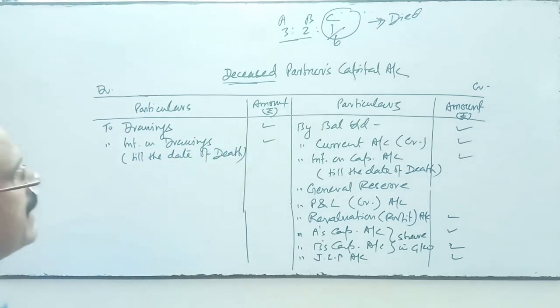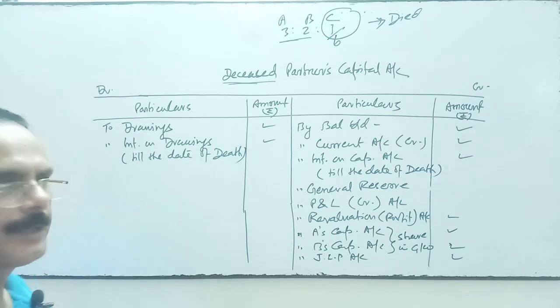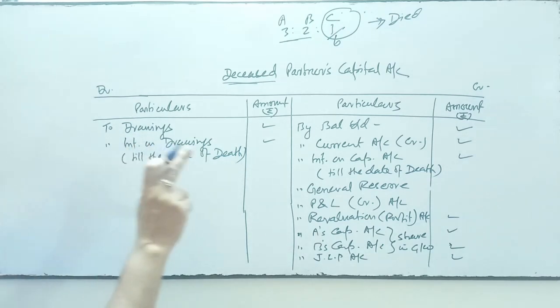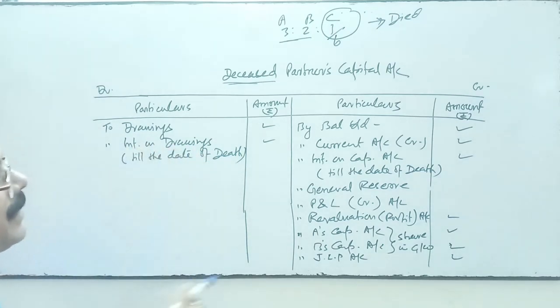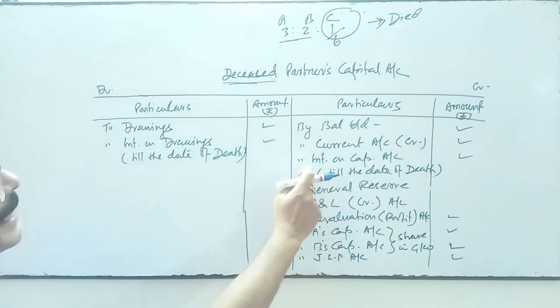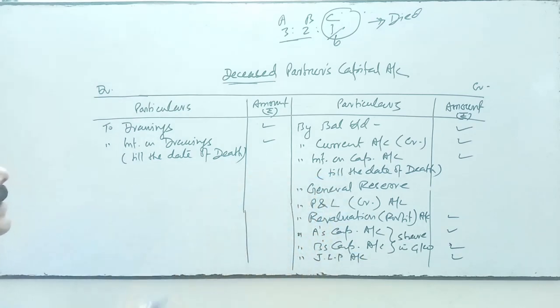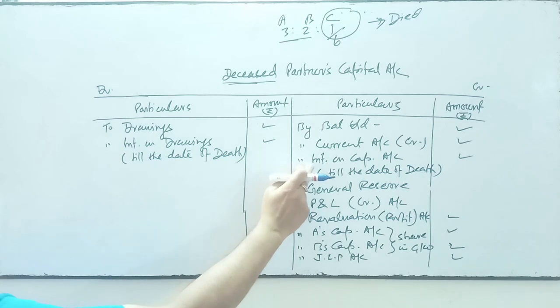We will charge the interest on drawings till the date of death, and the partner is entitled to get the interest on capital till the date of death, if it is given in the partnership deed.